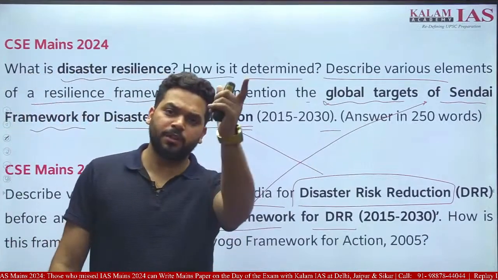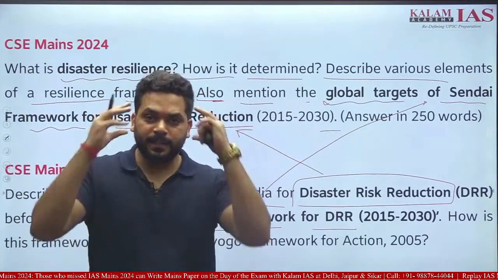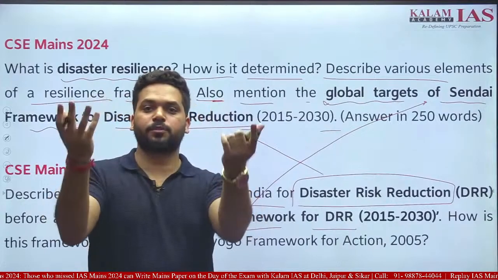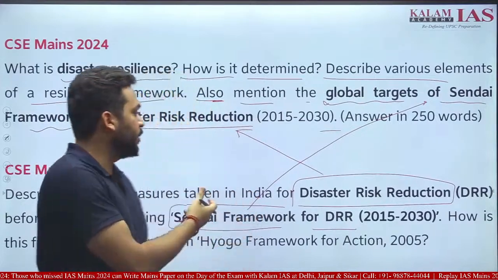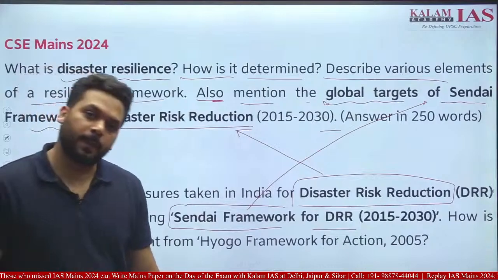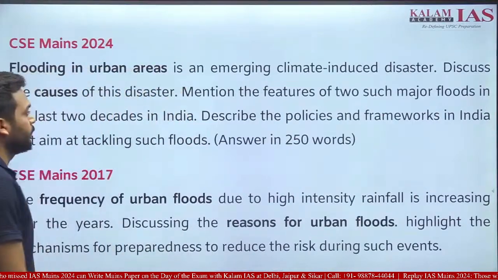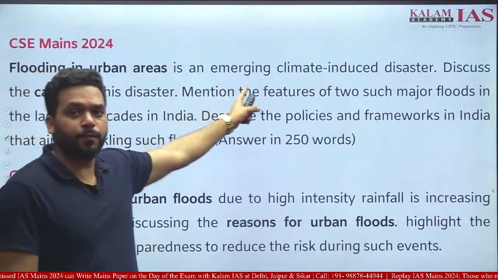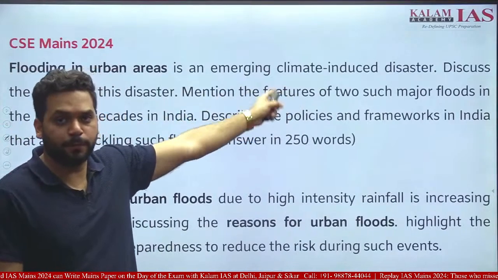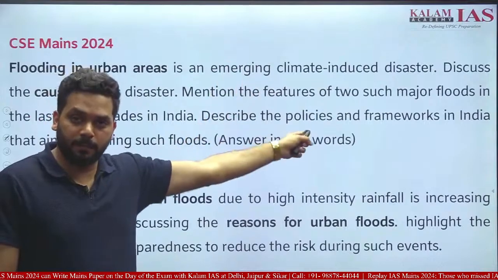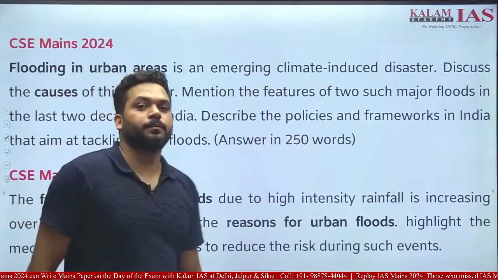If you have just solved this question and must have done some kind of brainstorming, this question was a cakewalk. Let's go to another question. The most predictable question of UPSC CSE Mains 2024 from the disaster management section was urban flooding. Reason.